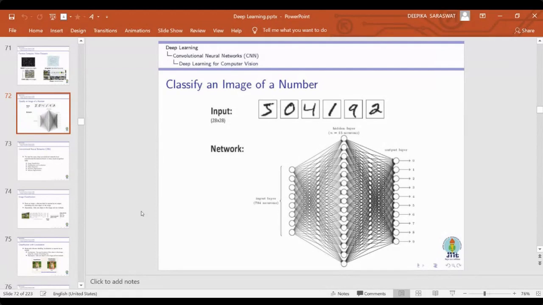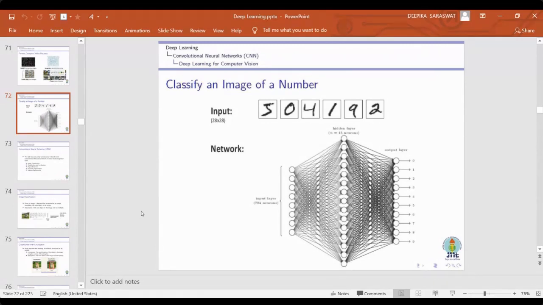For this problem, we took a handwritten numeral problem where we are given a handwritten numeral as an image of size 28 by 28, and we have to design a deep neural network. We designed this network with 10 output classes, so we used 10 neurons in the output layer and 784 in the input layer.